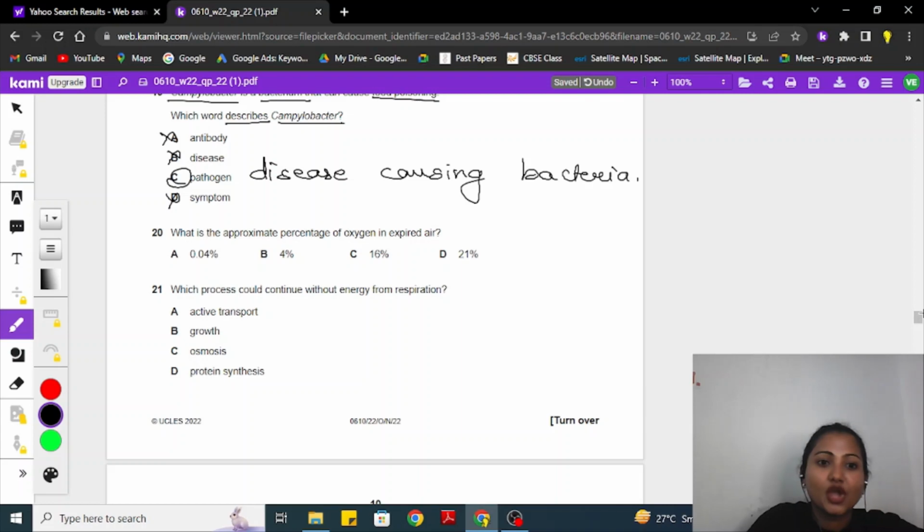And we come to the part 1 end for this video, the last question for the day. What is the approximate percentage of the oxygen in the expired air? Definitely not 0.04, it's very less, it's for carbon dioxide. 4% no. 21 is very high. So the correct option is C, which is 16% for oxygen in the expired air.